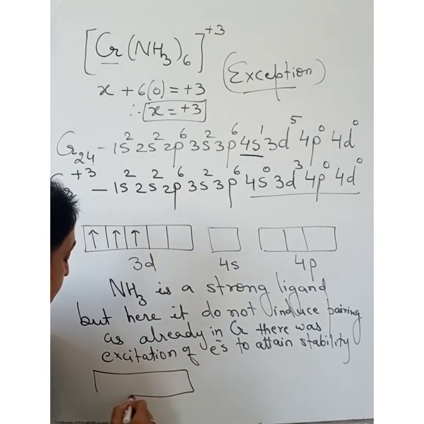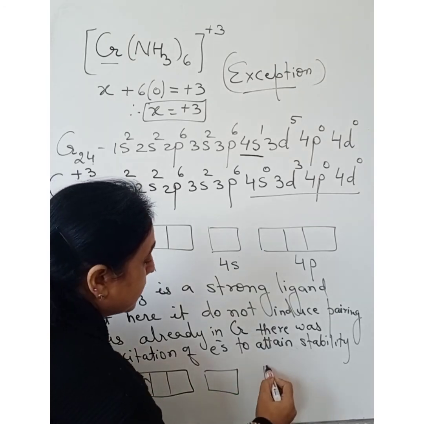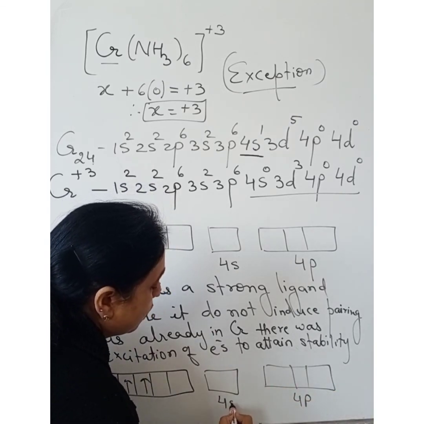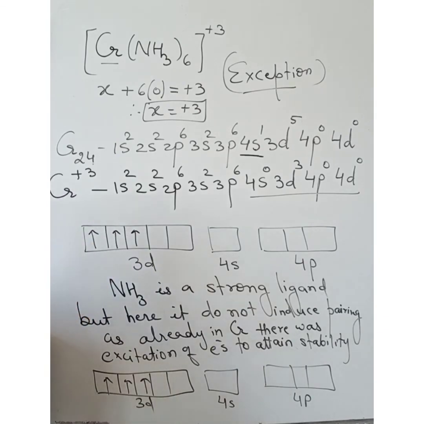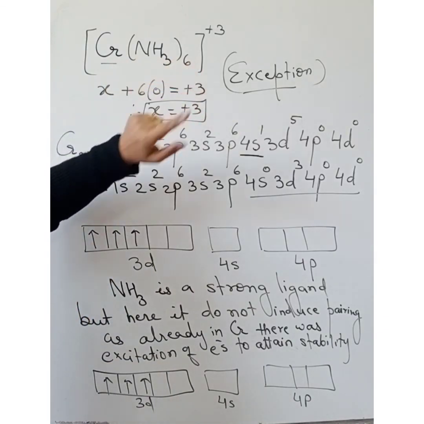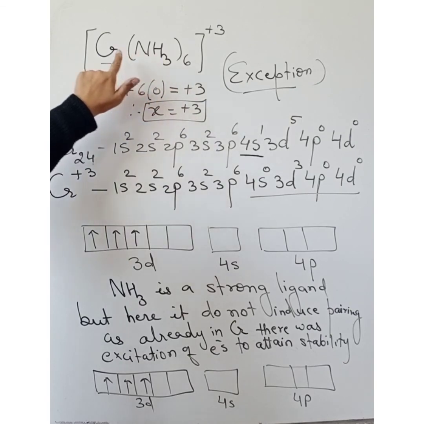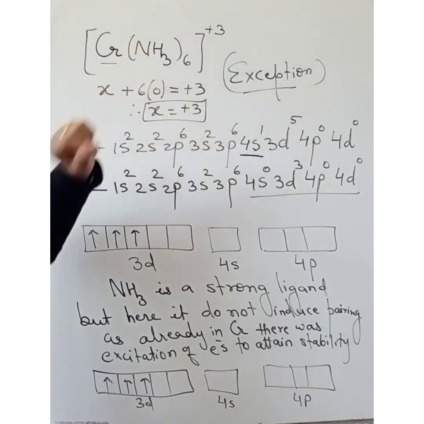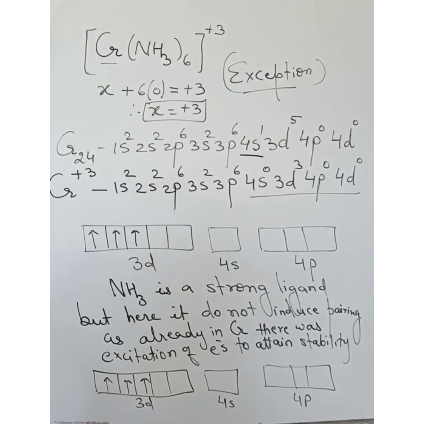So we will have the electrons like this. They are not going to get paired. So we have the orbitals: this is 4p, this is 4s and 3d. Now it is bonded with 6 ligands. So 6 atomic orbitals of the central metal atom will undergo hybridization to form 6 hybrid orbitals, which will be overlapped by the atomic orbitals of the ligand to form bonds.